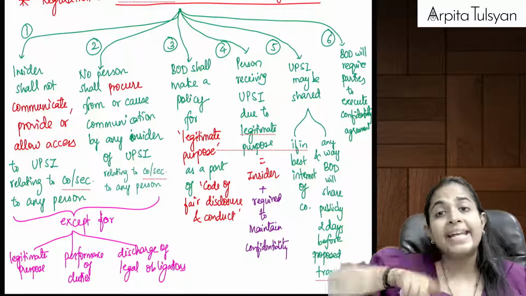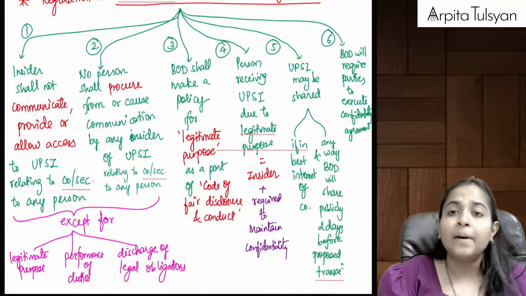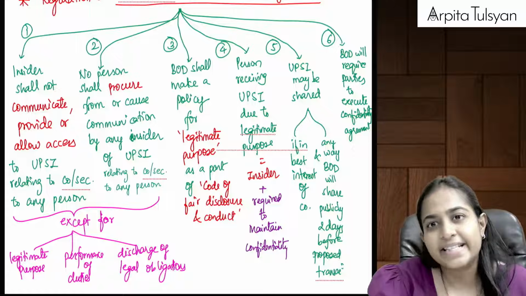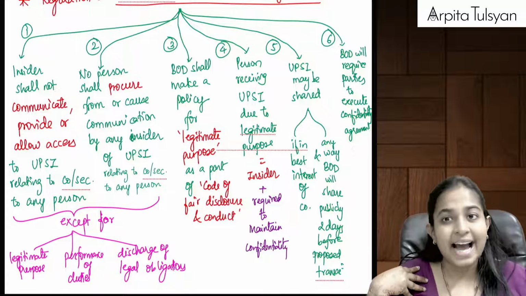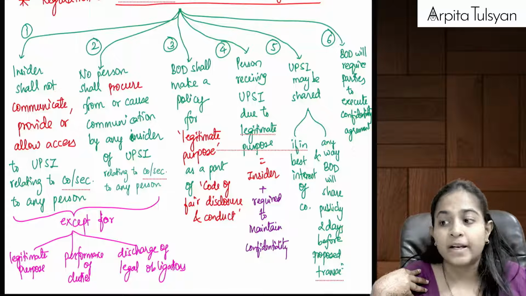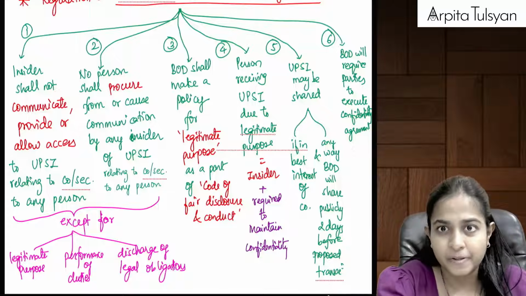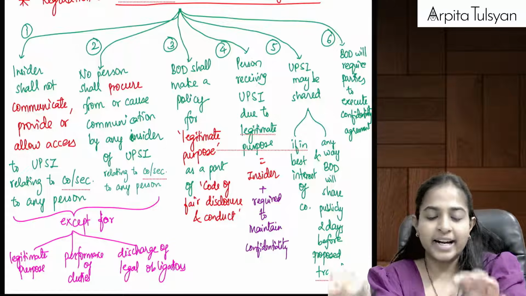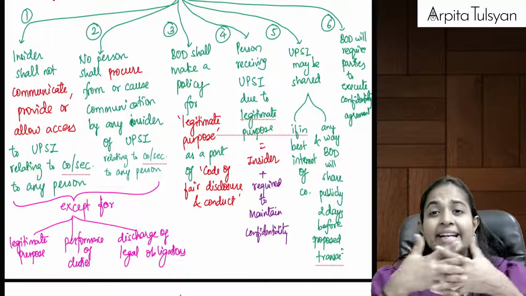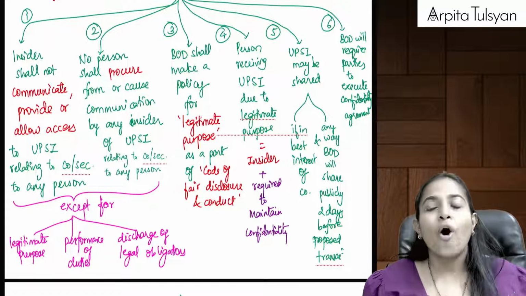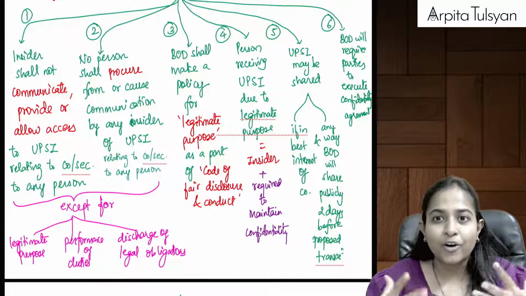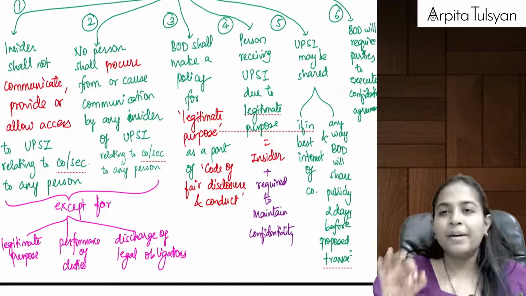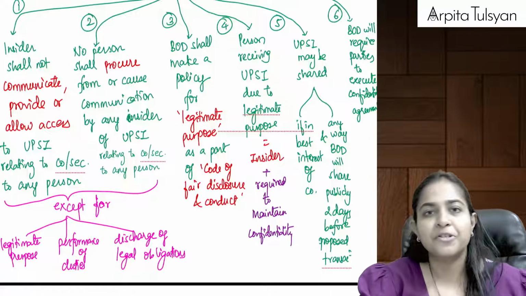And next one, any other person should also not procure the UPSI from any insider. Let's say there is an insider. Let's say I am the insider, the connected person. I should not share it with any other person, and you should not even procure it from me. Are you understanding? So this is prohibited. Basically, any dealing of UPSI information or any sharing of information of UPSI is totally not allowed, but it will be allowed in 3 circumstances. 3 exceptions are given there.